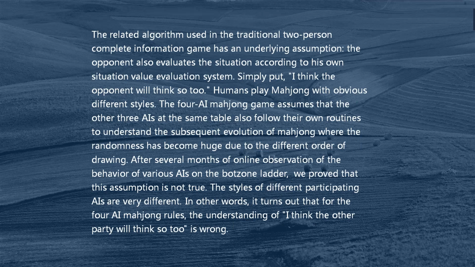After several months of online observation of the behavior of various AIs on the Botzone ladder, we proved that this assumption is not true. The styles of different participating AIs are very different. In other words, for the 4-AI Mahjong rules, the understanding of "I think the other party will think so too" is wrong.